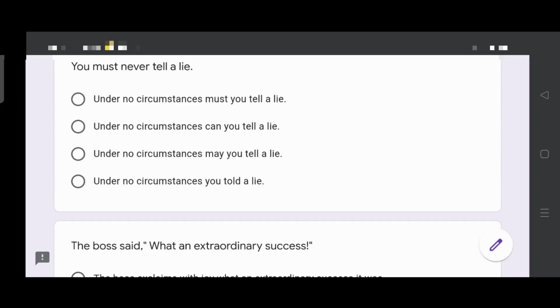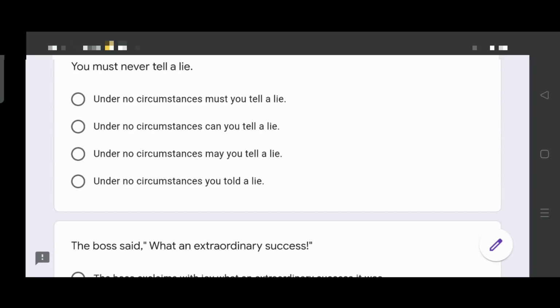In the fourth option, under no circumstances you told a lie. This is a fact, a thing that this person did in the past. So we will not take this into account. Under no circumstances may you tell a lie. The modal may is used to imply a possibility or a probability. Not correct. Under no circumstances can you tell a lie. A permission? No. Can implies permission. Second option is also not right.